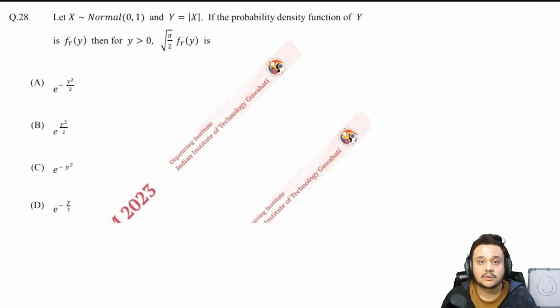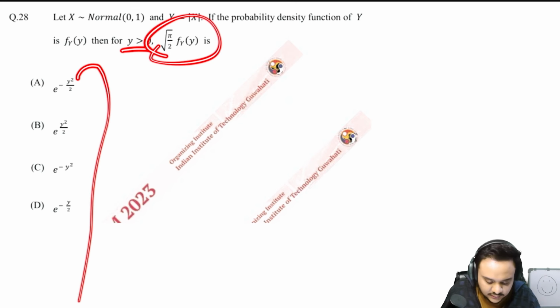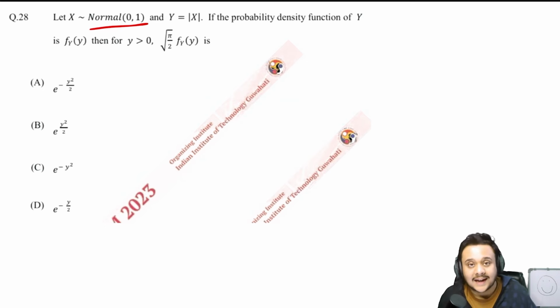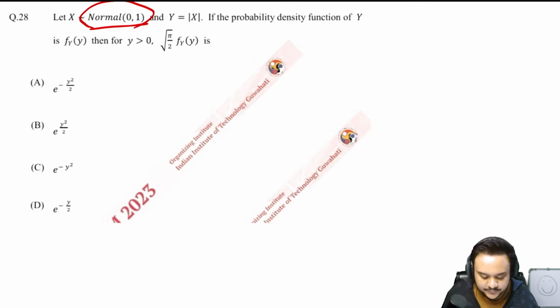So let us read the 28th question now. It says let x be a normal distribution, y is equal to mod x. If the probability density function of y is fy, then for y greater than 0, find this. And you are given a bunch of options. Now, the first very important observation is that x is not just any ordinary normal distribution. It is a standard normal distribution. You should know why.